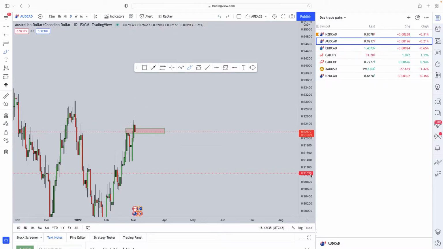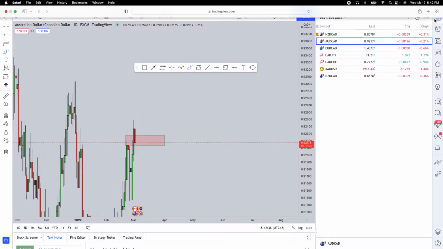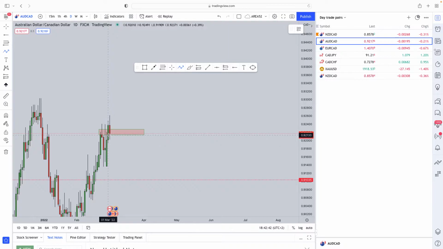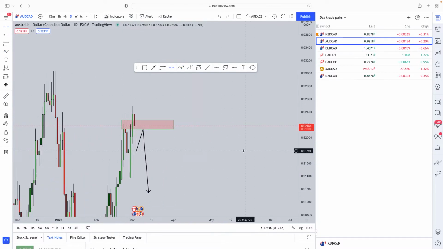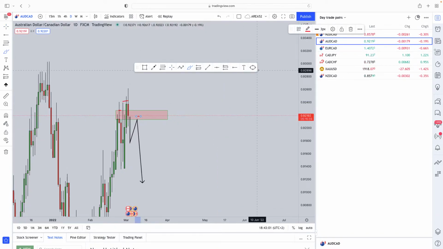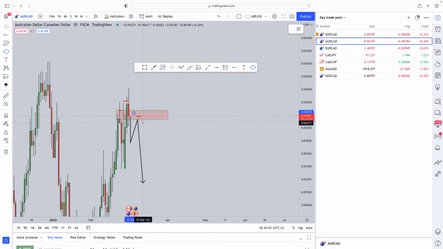As traders, we have to look for the best probability to get into the market. I have to be reactive and not predictive. The best way to approach the current situation that we have here on AUD is to wait for a clear break below this level, and then on the retest, we're going to start looking for selling opportunities for the market to go and test that 0.50 as identified from a weekly perspective.